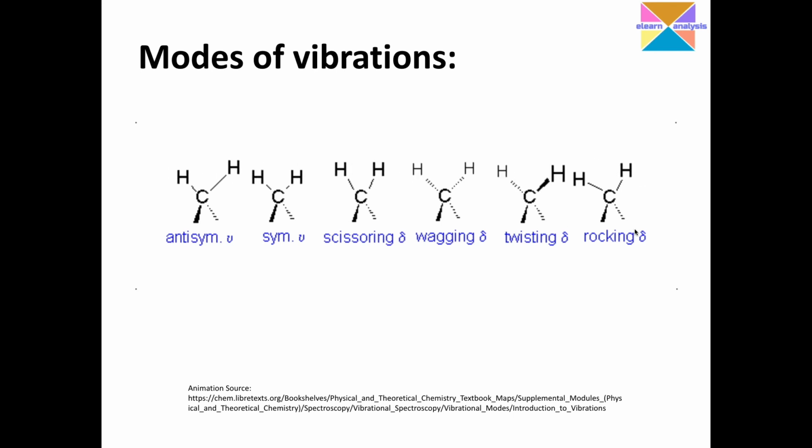Scissoring and rocking are in plane. You can see this is scissoring and this is rocking, both in plane. And twisting and wagging, you can see the change in the bond shapes and orientations. The first one is twisting and the second one is wagging. These are out-of-plane deformations or bending vibrations.